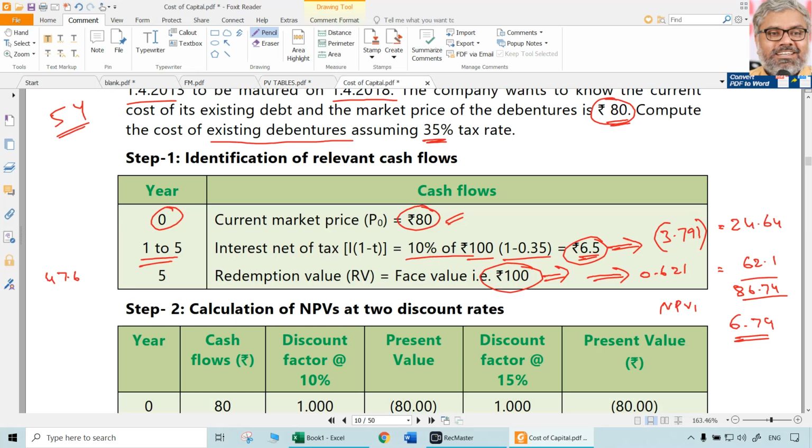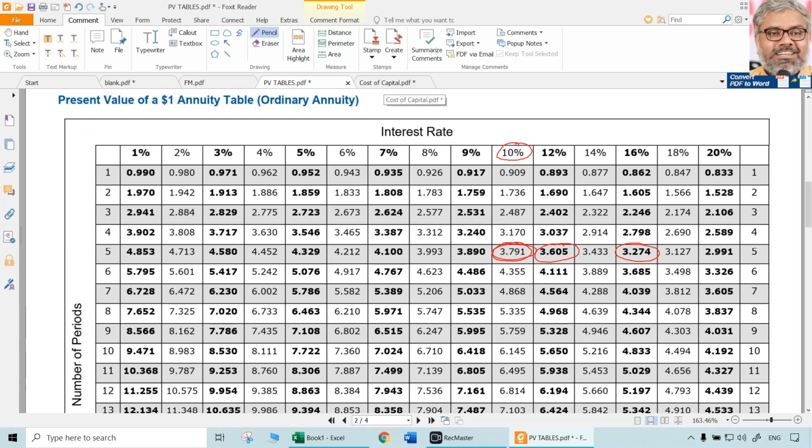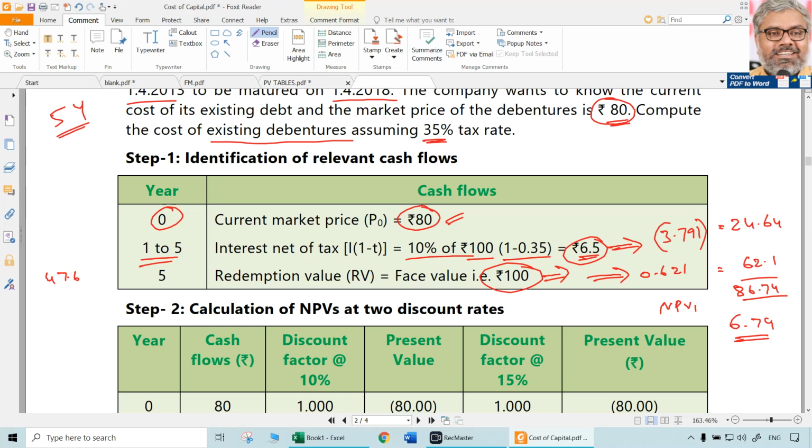3.274 multiplied with 6.5 will be around 21.3, let us say.